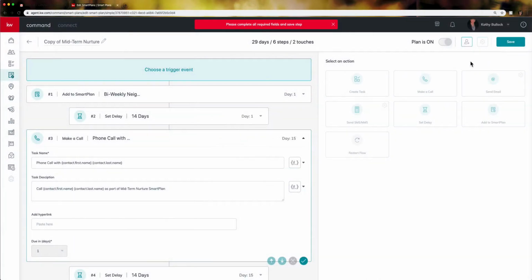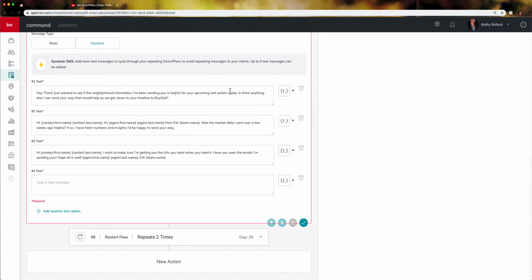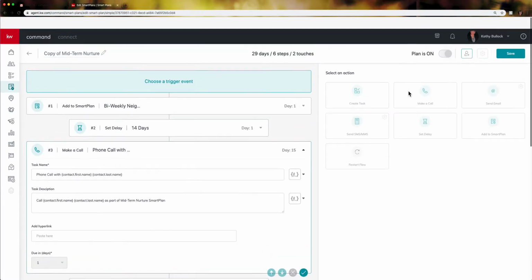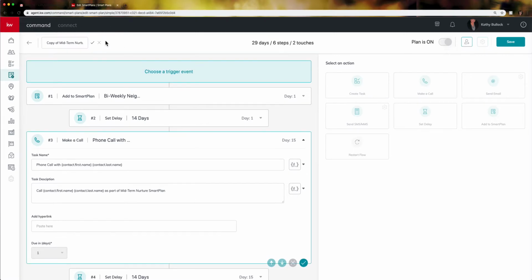Okay, it's not liking the changes that I did because I didn't actually add anything in there. I just added a box. So we're going to go ahead and delete that so it'll actually let me out. Okay. And then once you've actually added somebody to the smart plan, it's actually on. So this does not physically have to be turned on. Once you add one person to it, it actually gets saved on there. So that's how you can set up the smart plans directly.